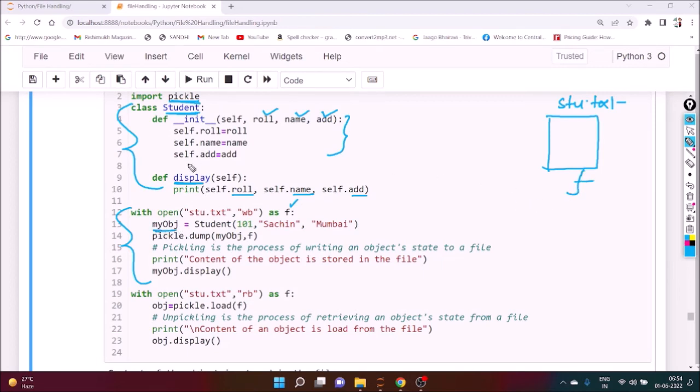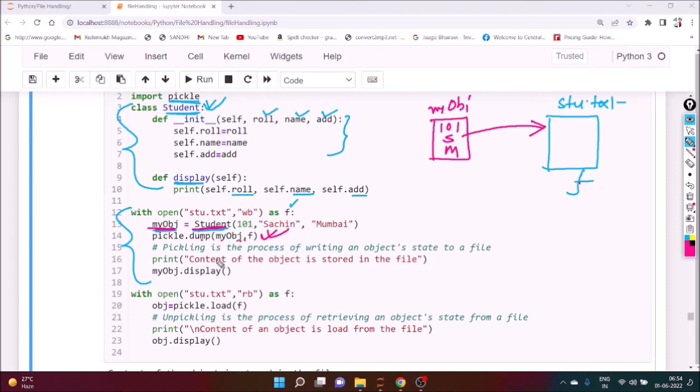My obj is nothing but the object of the class student. Here we store roll number 101, name Sachin, address Mumbai. pickle.dump(my obj, f) means we store the state of the object inside f, that is stu.txt, using the instruction.